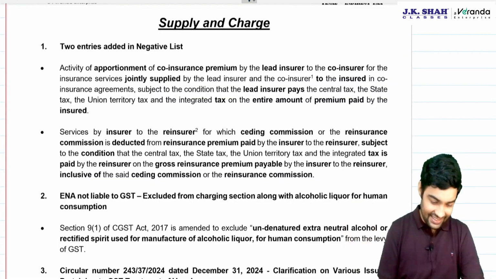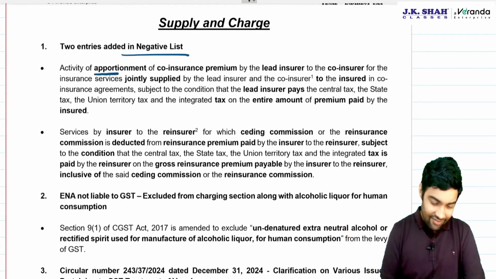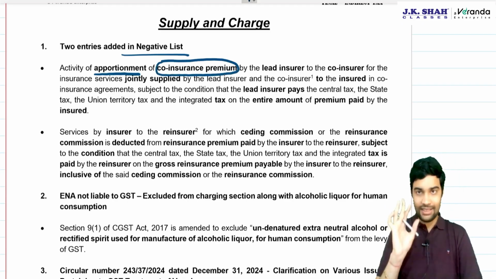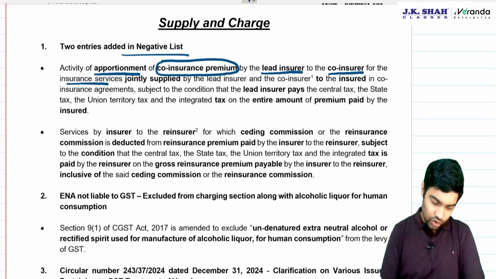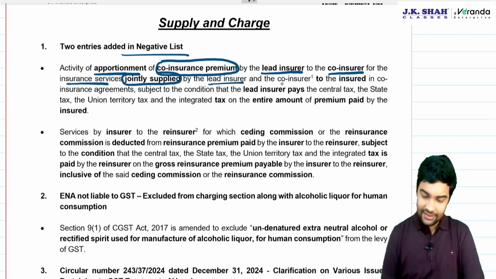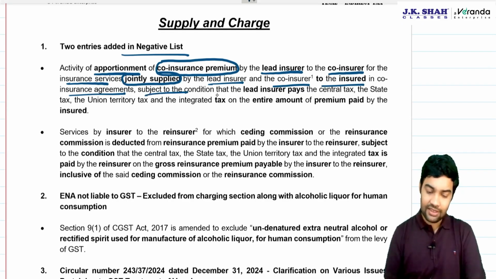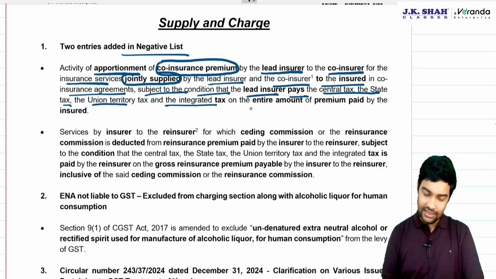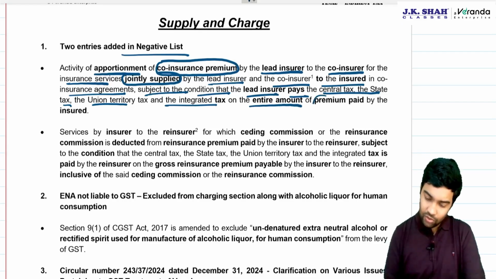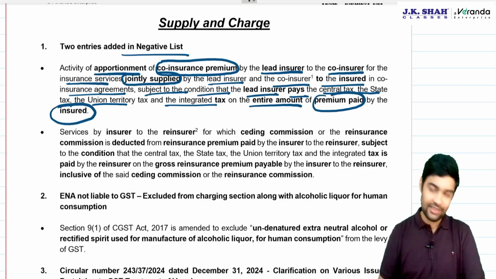Two entries were added in the negative list. Activity of apportionment of co-insurance, that is that 40% apportioned by the lead insurer to the co-insurer for insurance services jointly supplied by the lead insurer and co-insurer to the insured in a co-insurance agreement, subject to the condition that the lead insurer pays central tax, state tax, union territory tax or IGST on the entire amount of premium paid by the insured.